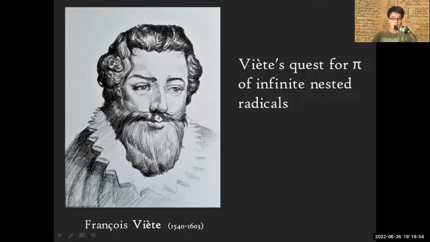Viète himself was a 16th century mathematician who specialized in developing polynomials and algebraic expressions and the relationships between their roots as well as their factors. But today that's not what we are going into. Today we are going to look at a very famous example that was discovered by Viète, and the topic will be Viète's quest for pi of infinite nested radicals.